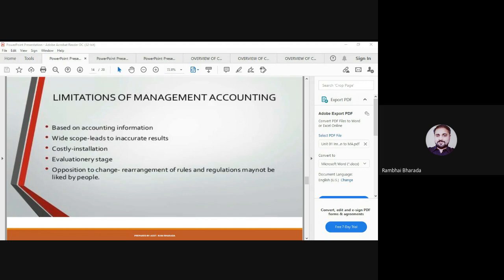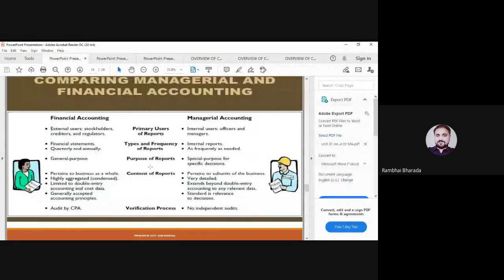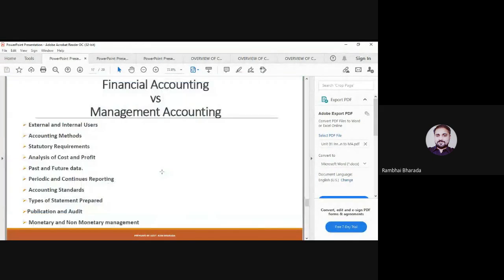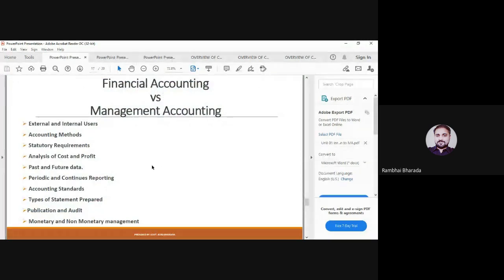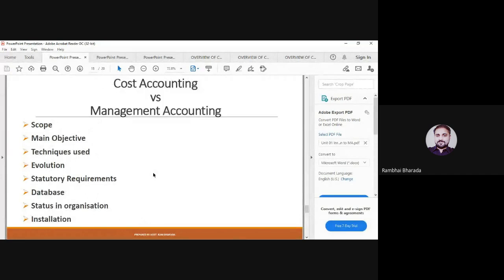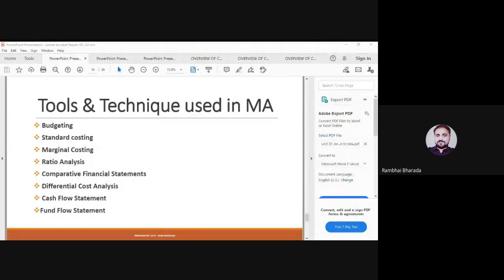Maybe the question asks, explain the term management accounting. Maybe the question is asked like, explain the term budgeting, explain the term marginal costing, explain the term cash flow statement, explain the term fund flow. This may be there as 1 mark questions.